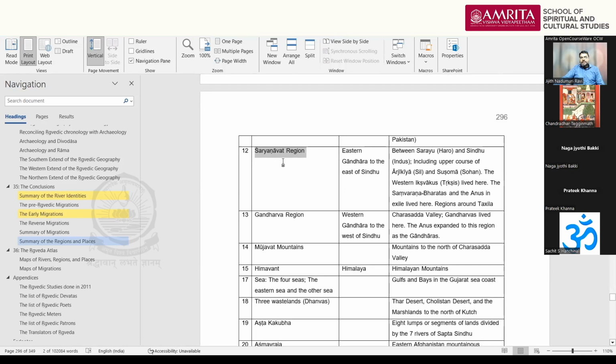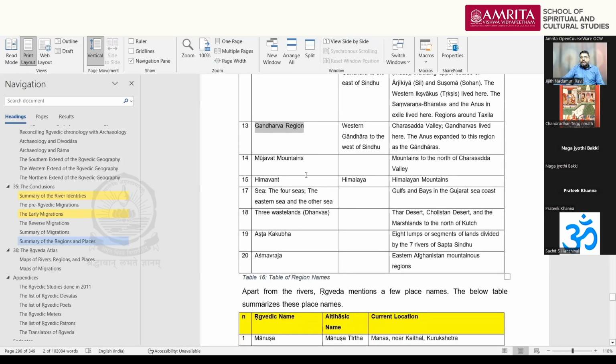That is Sharyanavati. And then there are mountains to the north of the Gandhara or Gandharva region. That is Charasadda. The Gandharva region is also the Charasadda Valley, which is a valley similar to the Kashmir Valley. It's a glacial depression like the Kashmir Valley. There is another glacial depression in northwestern Pakistan, the Charasadda Valley. That is the Gandhara region.